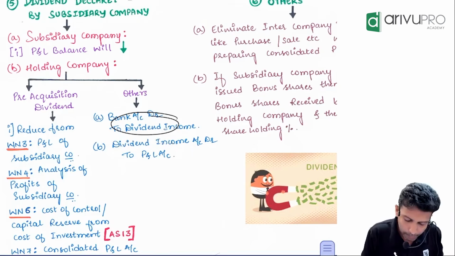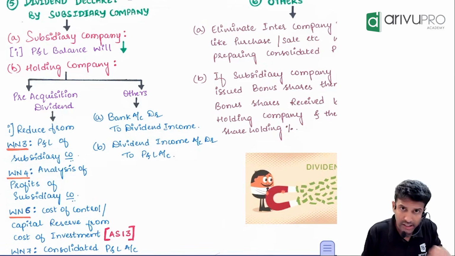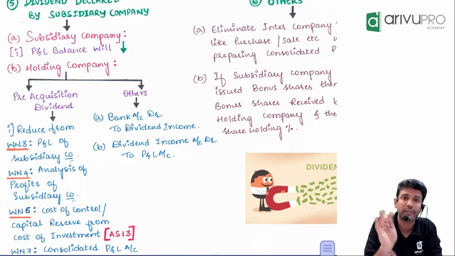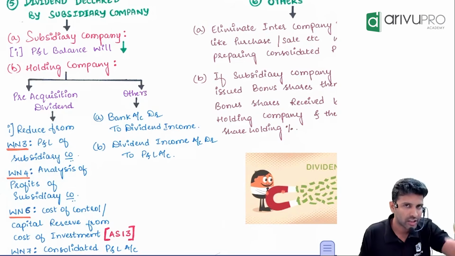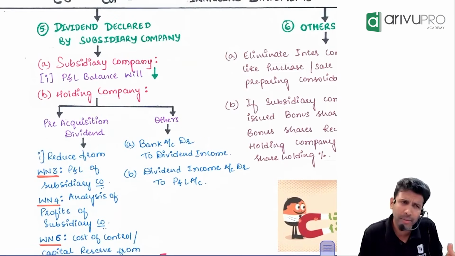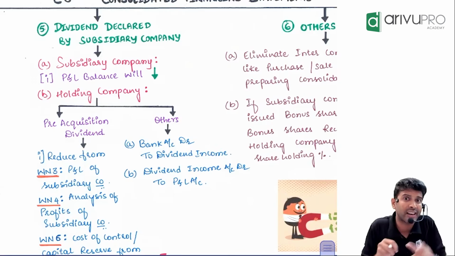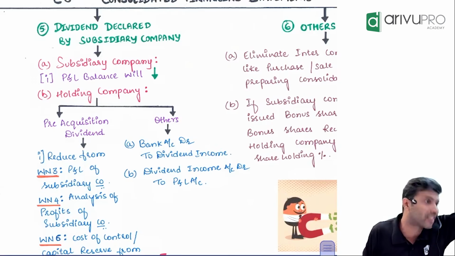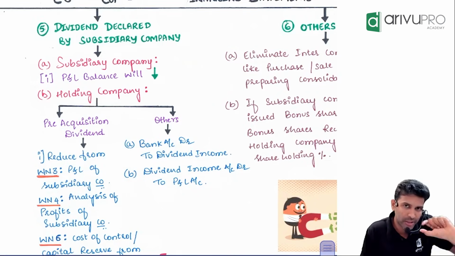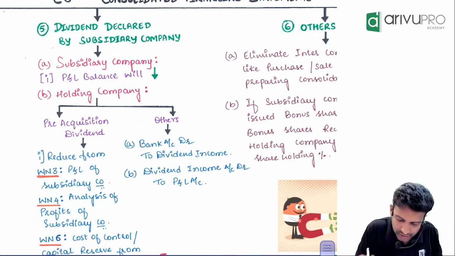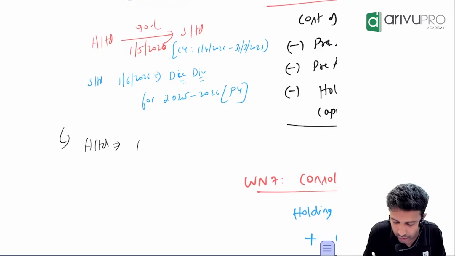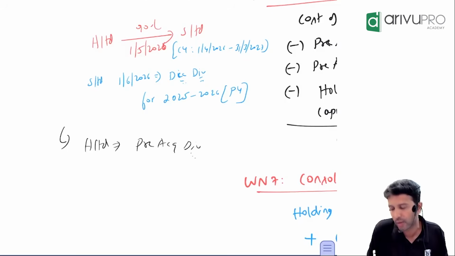Yes, sir. But is this a normal dividend? Logically, should you get it? No. Hence AS 13 says this is not a normal dividend, since it is not for the current year but for the previous year. Hence, we give a fancy name to this: pre-acquisition dividend. The name is good, because this is a dividend not for the current year; it is a dividend before you acquired the shares. Pre-acquisition means before acquisition. Hence, in this example, the dividend which H will receive is a pre-acquisition dividend.